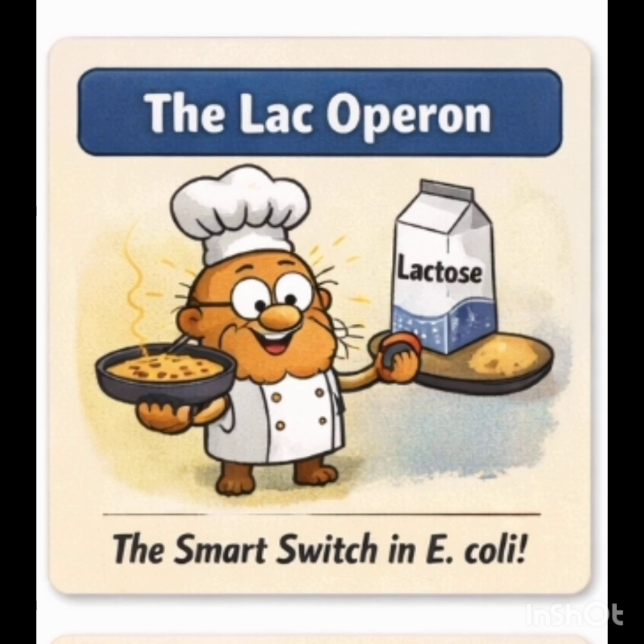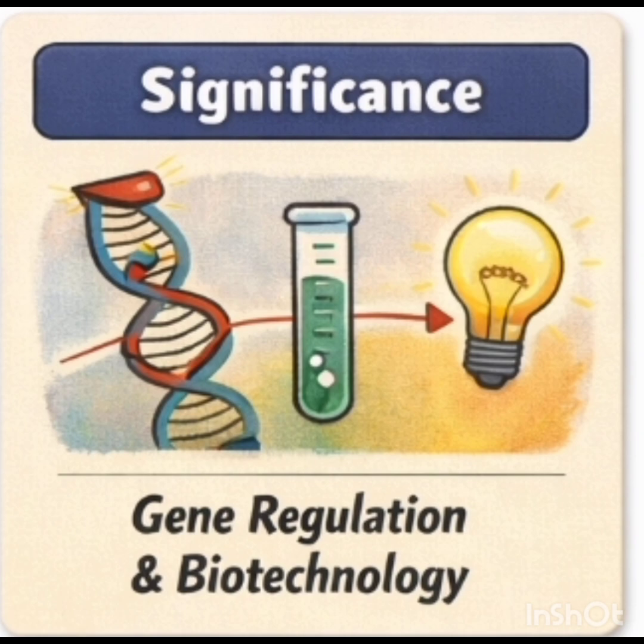Now we should know the significance of the operon before closing the chapter. The lac operon was the first clear explanation of how genes can be regulated according to environmental conditions, and its discovery helped scientists understand gene regulation, control of protein synthesis, cellular adaptation, energy conservation, and molecular response to environmental signals. It also became the foundation for many applications in biotechnology and recombinant protein production. The historical importance is that the lac operon model was proposed by Francois Jacob and Jacques Monod, whose work revolutionized modern molecular biology.